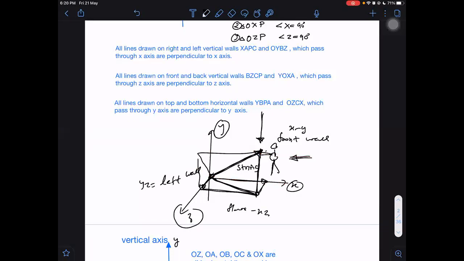That shadow will be representing the resultant of which two vectors? That shadow will be representing the resultant of y and z. Is it right or not? That will be representing the resultant of the y component and z component. This shadow here.